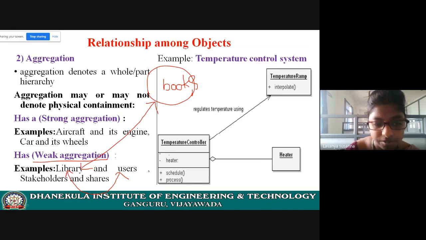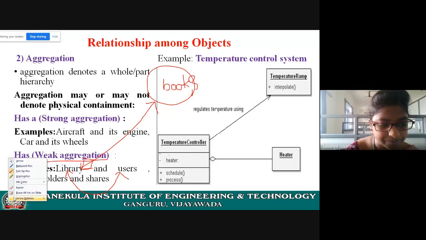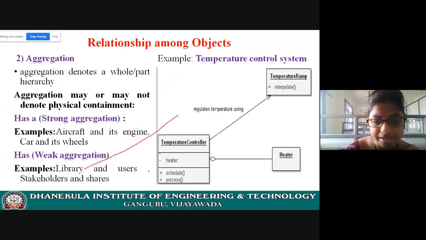In this way you need to represent it. But see here, library and users. Users are part of library only, but users are not physically contained in library. So there is a weak aggregation.